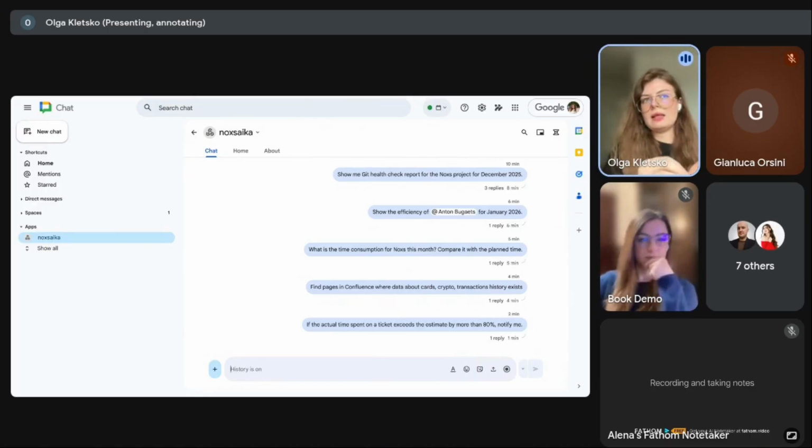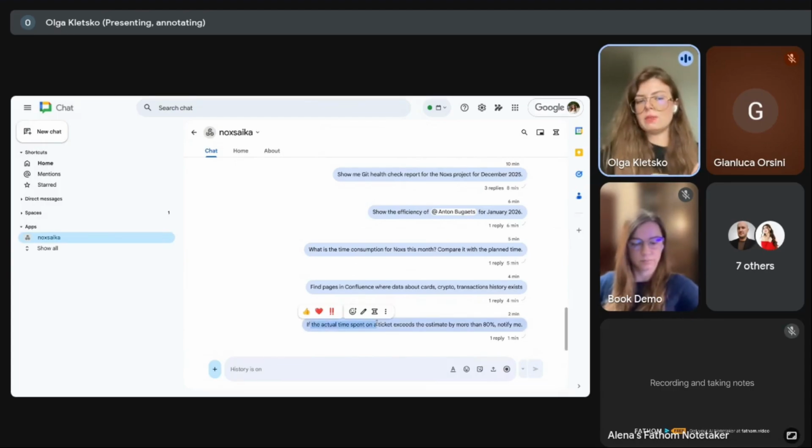And here it's one level notification, but at the same time, Noxs may work with more complicated stuff. For example, in such situations, Noxs may notify some specific assignee, some specific team member, and only if this person doesn't react, it will notify managers, will notify delivery managers, and all other people who should be involved into this situation. It will reduce noise because we may know that Jira also can send notifications, but Jira sends notifications to each case, each ticket update, each ticket comment. Here we avoid these notifications.